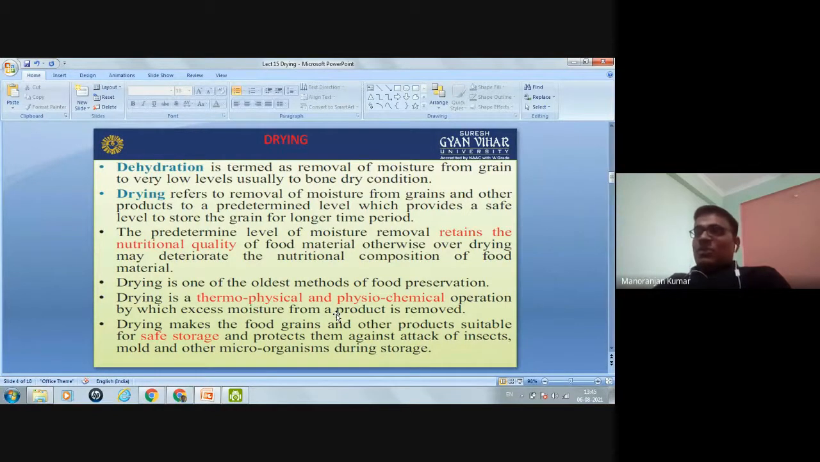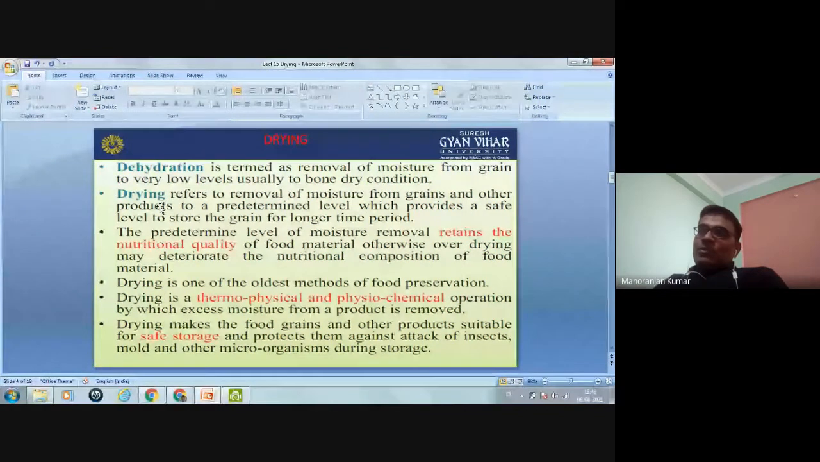But in drying, what do we do? In drying, we remove the moisture from the grain and other products to a predetermined level, which provides a safe level to store the grain for a longer time period. So that is the basic difference between drying and dehydration. In dehydration, we remove the moisture from the grain to a very low level, up to the bone dry condition, meaning after that, no moisture is present in that grain. That is known as the bone dry condition.